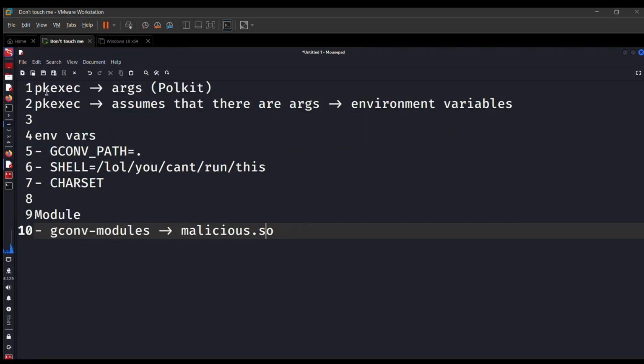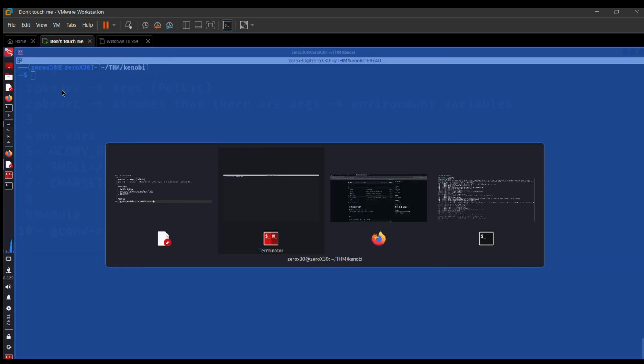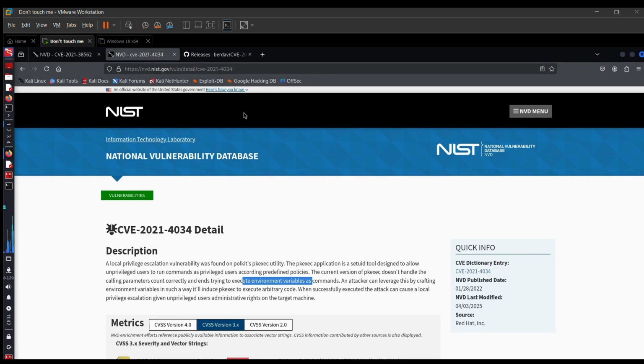It is the pkexec utility binary exploit in 2021. This was a pretty sick exploit. I mean, looking at this exploit, it's really wild and it was used in many exploits. So what is the pkexec 2021 exploit actually?